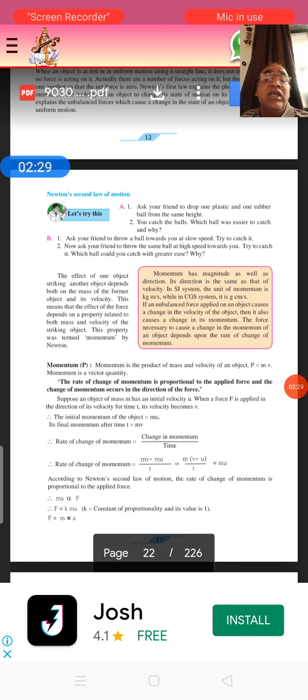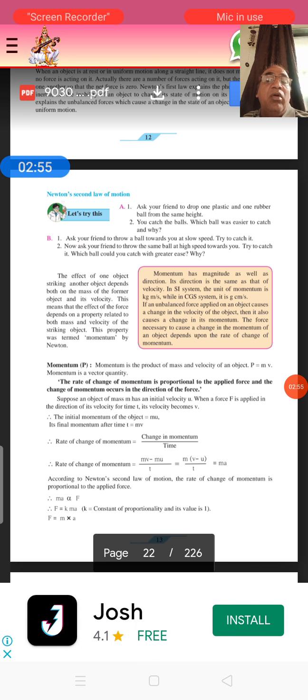That's why its velocity increases. As velocity increases, the product of mass and velocity of that object increases, because momentum is equal to mass into velocity. So m into v increases with respect to time. Therefore, change in momentum per unit time is called the rate of change of momentum.